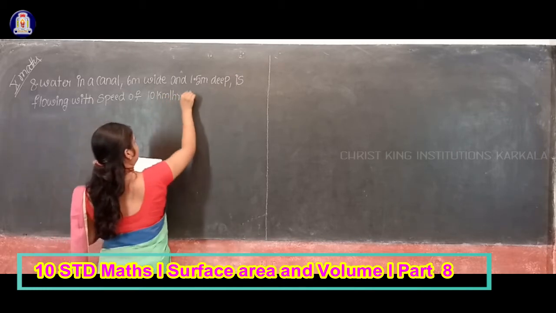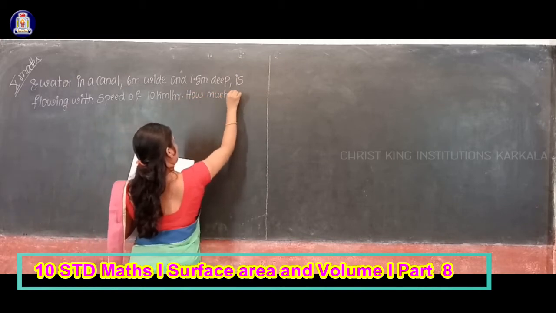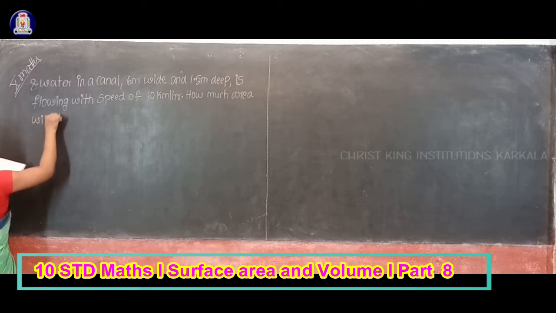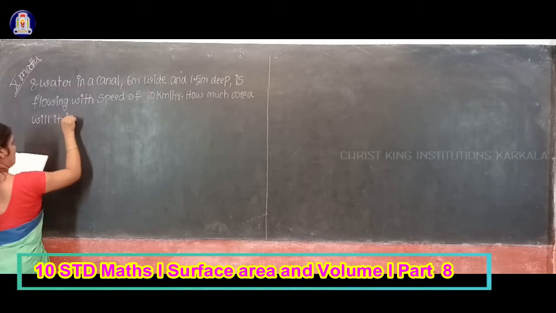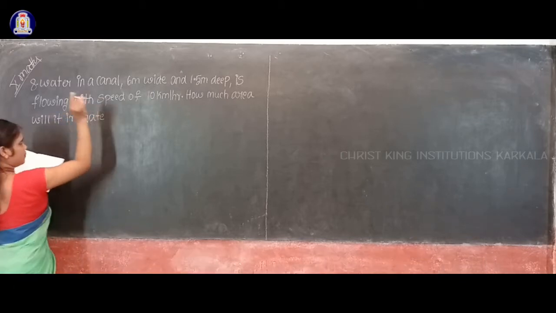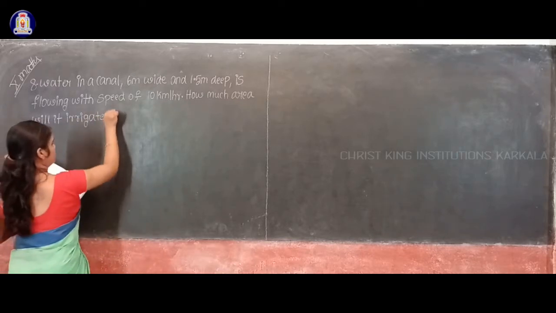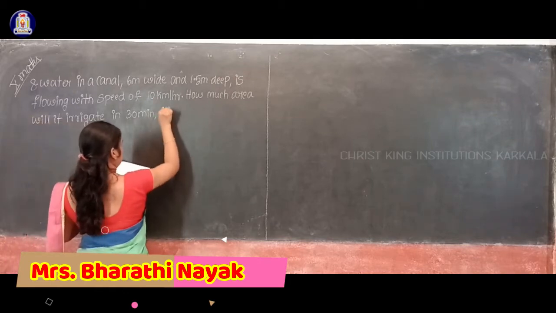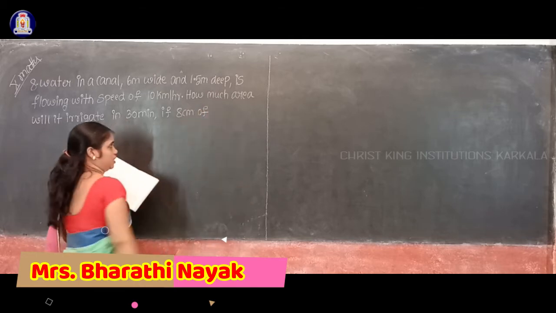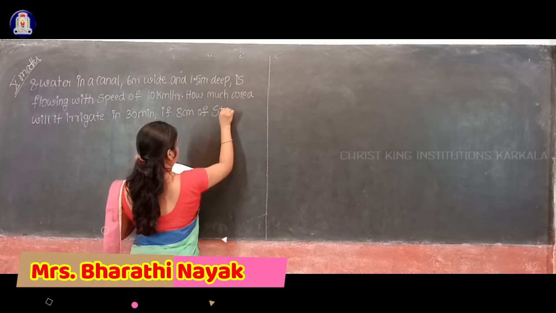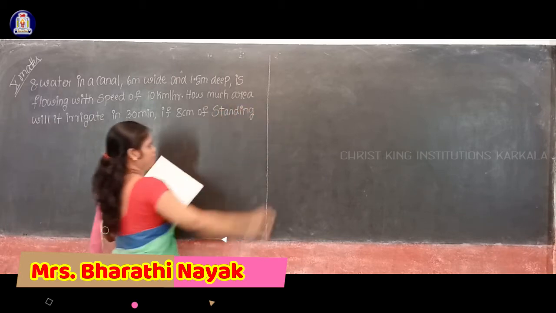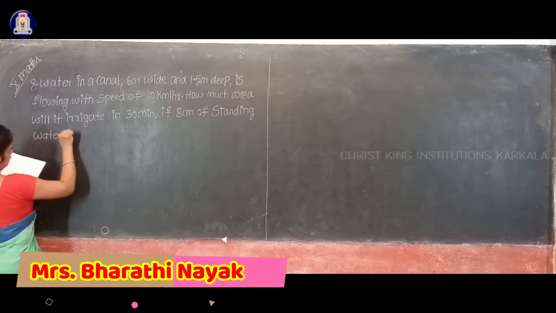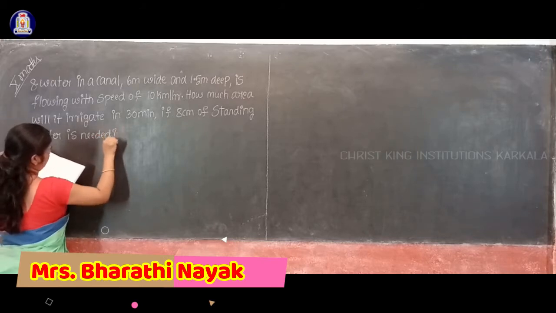How much area will it irrigate in 30 minutes, if 8 centimeter of standing water is needed. This is your question. Okay.